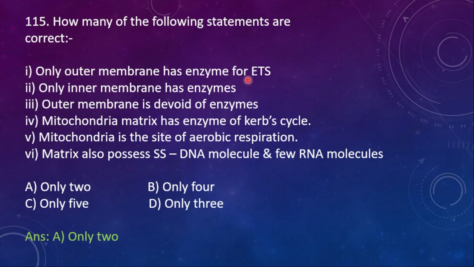Outer membrane has enzyme for ETS is wrong, because inner membrane also has ETS enzymes. And here which one is correct? Matrix also possesses single stranded DNA. No, matrix possesses double stranded DNA, which is circular. Mitochondria is the site of aerobic respiration is correct. Mitochondria matrix has enzyme for Krebs cycle is correct. Only these two are correct, remaining are wrong.